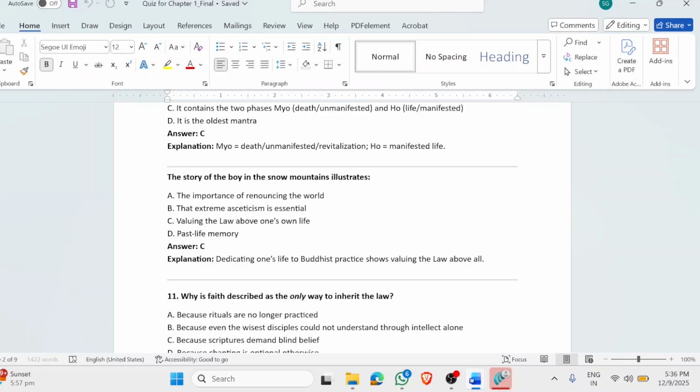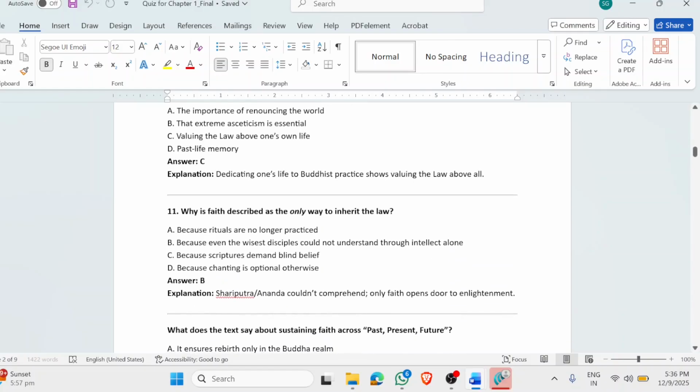And why is it so? Because he dedicated his life to Buddhist practice. Because if we dedicate our life, even a bacteria or even a mosquito values its life the most. Everyone values life the most. So if you are dedicating your life, then you are dedicating the most important thing to the law.